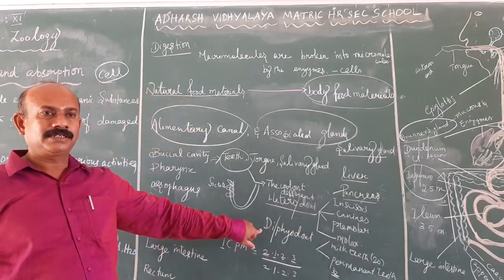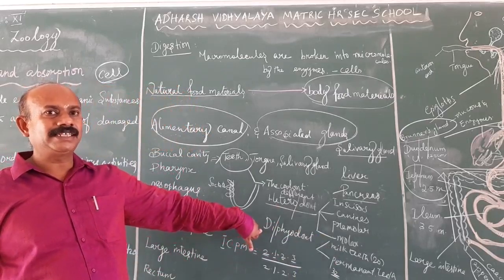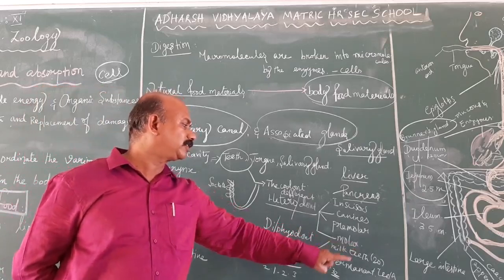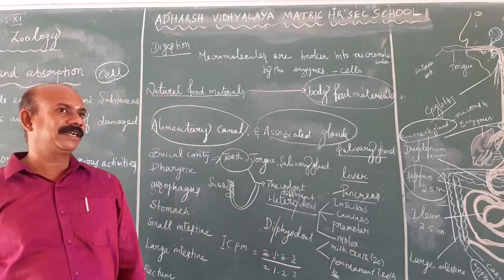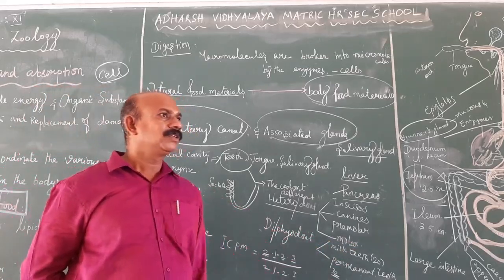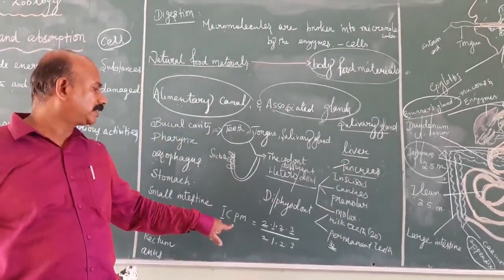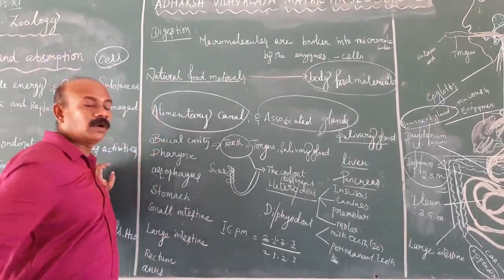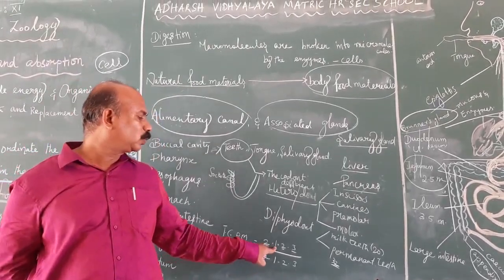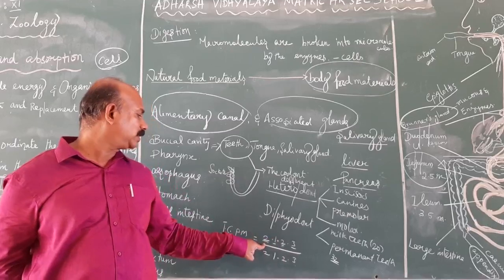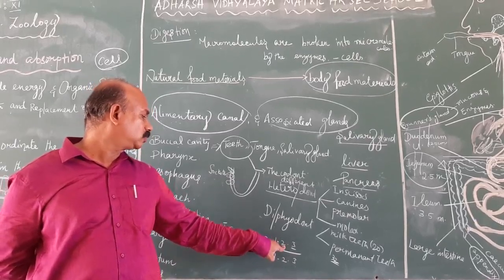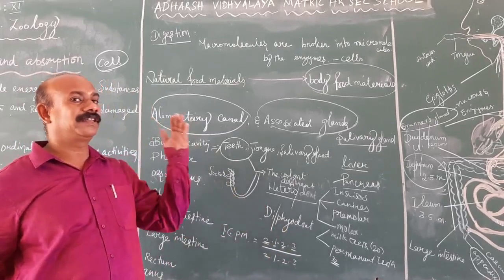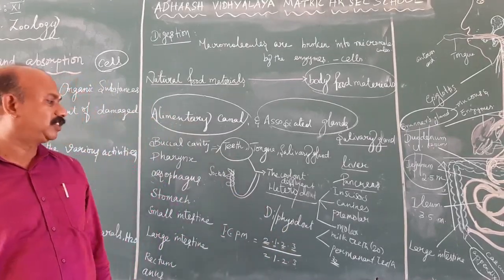Then diphyodont: the teeth arise twice in the lifespan of a human being. The first set is milk teeth, and the number is 20. The second set is permanent teeth, and the number is 32. The dental formula is I C PM M: incisors, canines, premolars and molars, with the numbers 2, 1, 2, 3. That is, 2 incisors, 1 canine, 2 premolars and 3 molars in the upper and lower jaw as a mirror image.